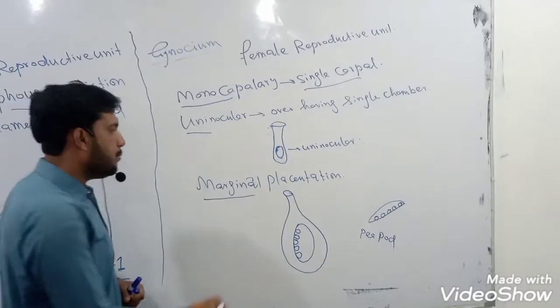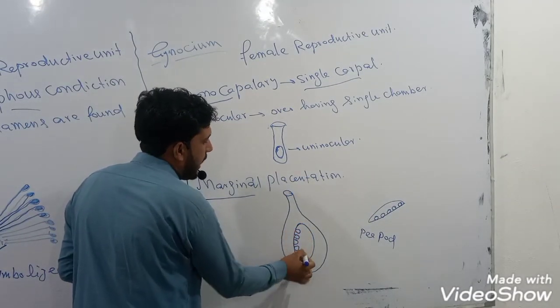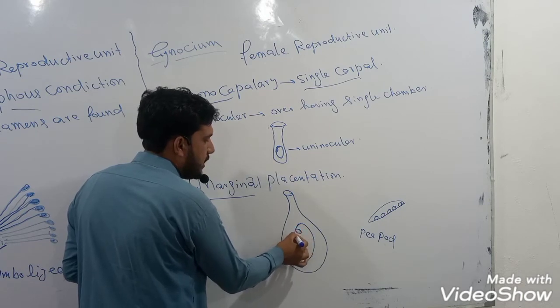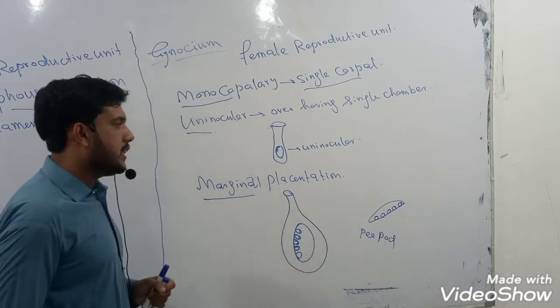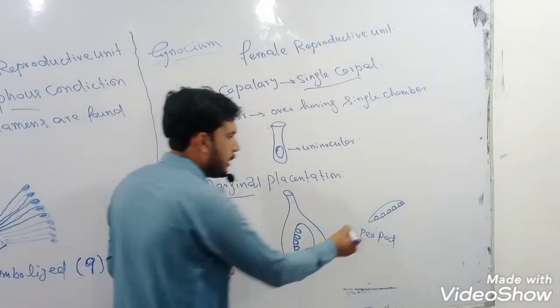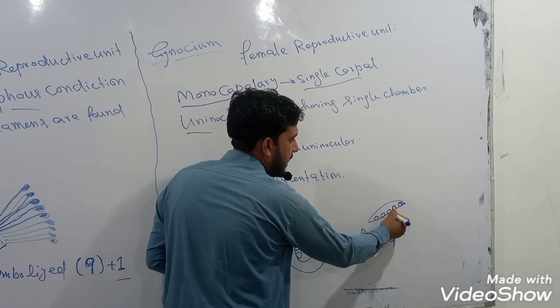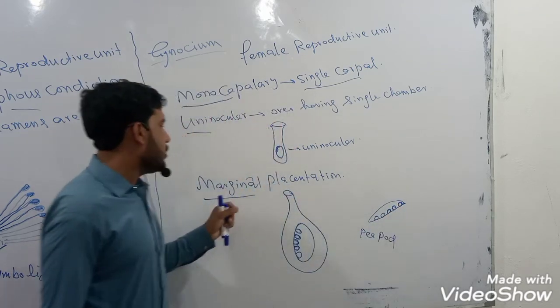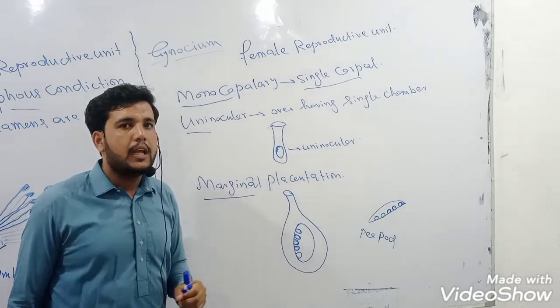Marginal placentation means that on one side of the ovary the ovules are attached. On one margin, the ovules are attached. This is called marginal placentation. If we consider the fruit part, in the fruit part the seeds are attached on a single side. This is due to the marginal placentation.